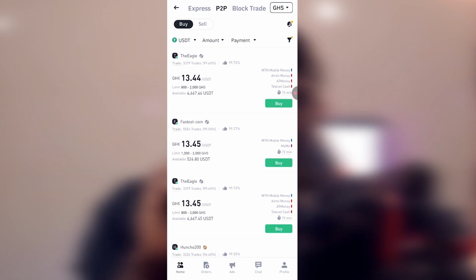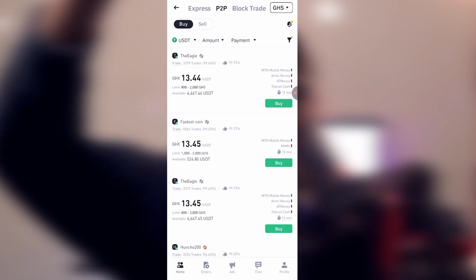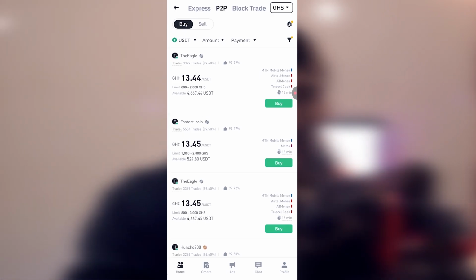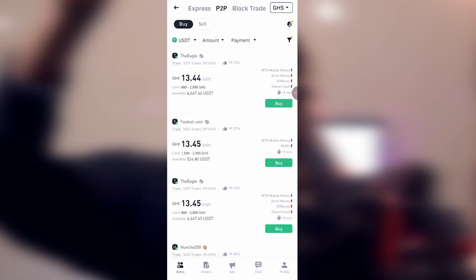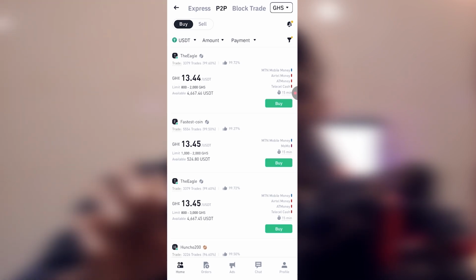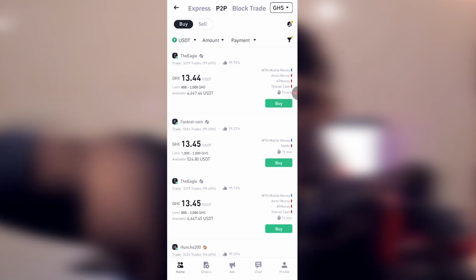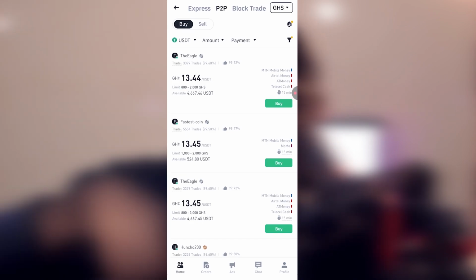Then I'll send that particular cryptocurrency to the person through Binance, and the person will receive the cryptocurrency on the Binance app on his phone, and that person will be able to sell that cryptocurrency he got to his mobile money wallet or to his bank account.